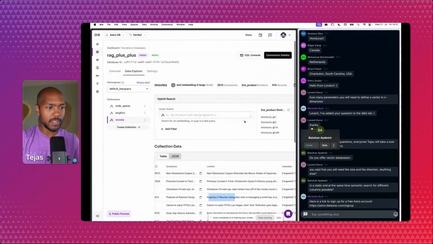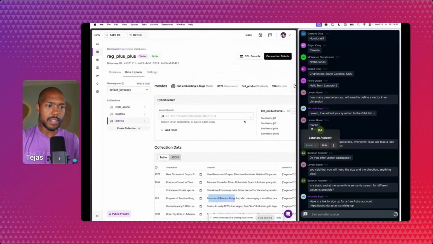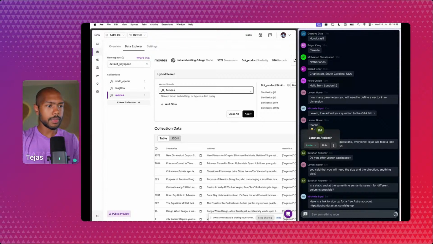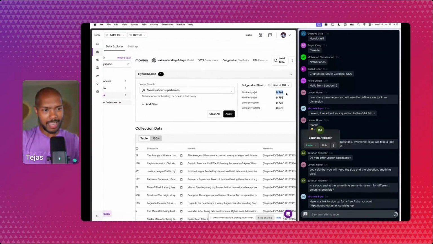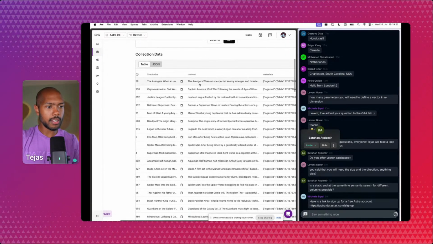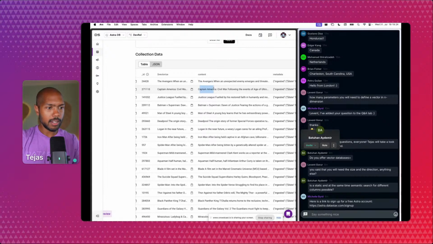Okay, so we've got a bunch of this, and we can already start checking how this works. We can do that by typing here. Let's search for movies about superheroes. Apply. Now it's going to convert my string of text into an embedding using OpenAI, as we saw. It's showing me that the most similar thing has about a 75% confidence rate, and that the third most similar thing is close to the first most. So we have some good results. Let's see what the results are. I hit that, and you can see here that the content is The Avengers, Captain America, Justice League.